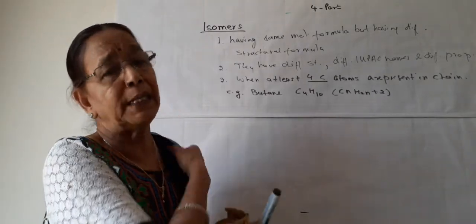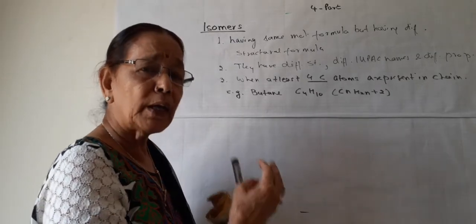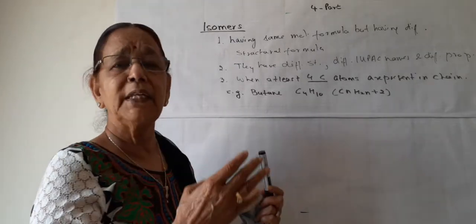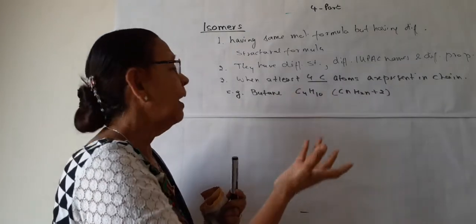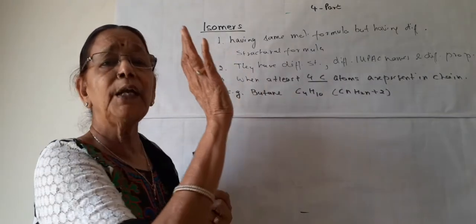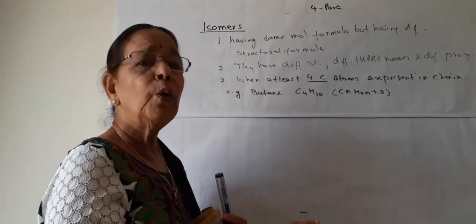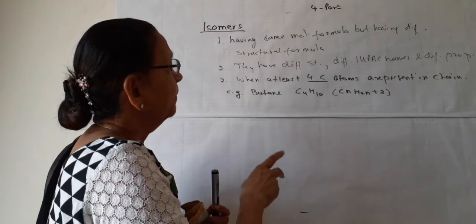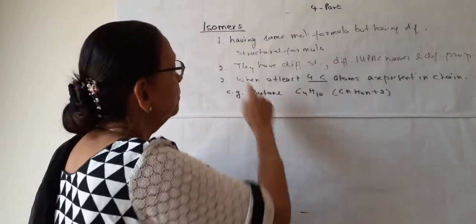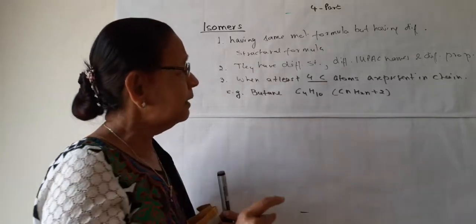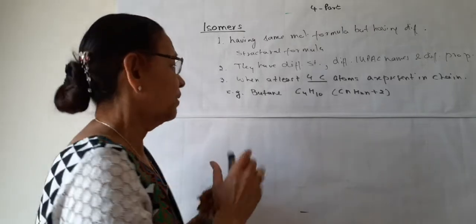Isomers may be of many kinds: structural isomers, position isomers, stereo isomers, but those are not in your syllabus. You will study them in higher classes. Here we will study only isomers of alkanes, and only structural isomers.